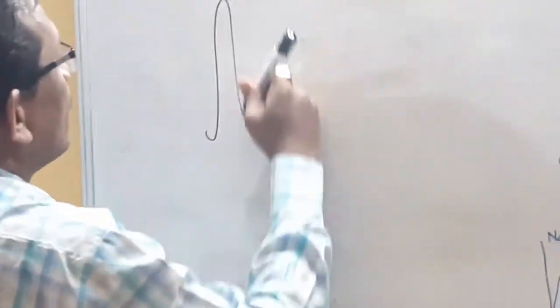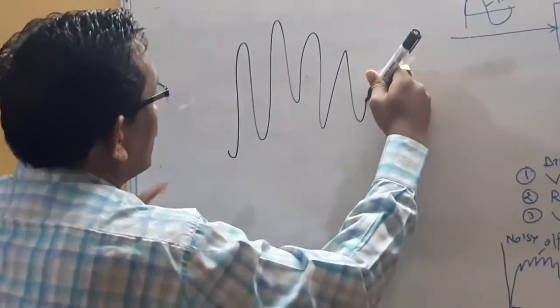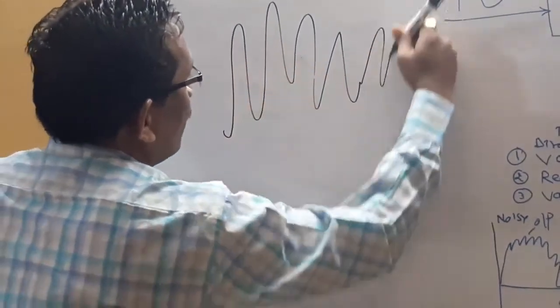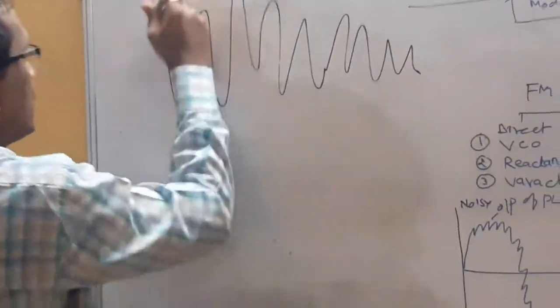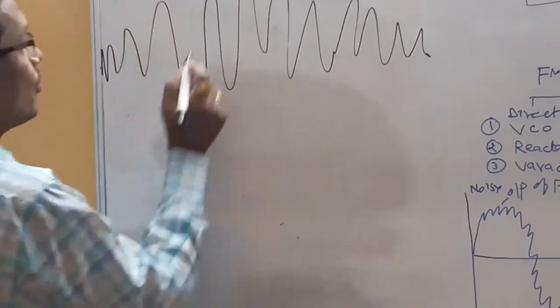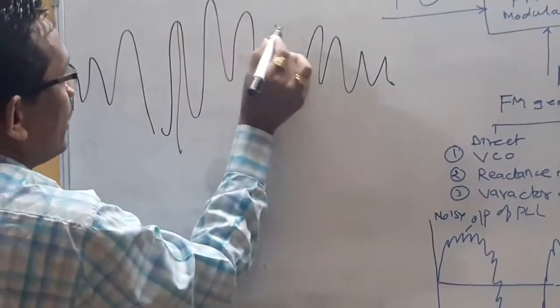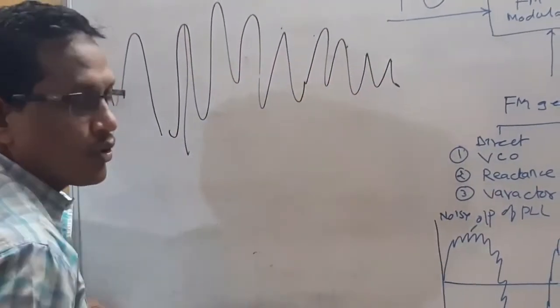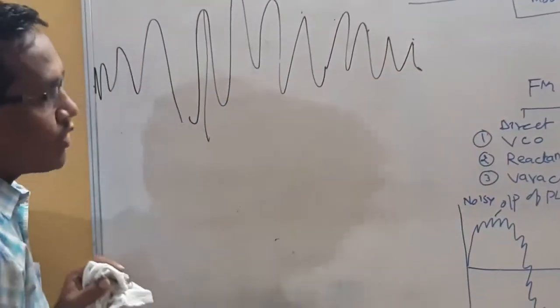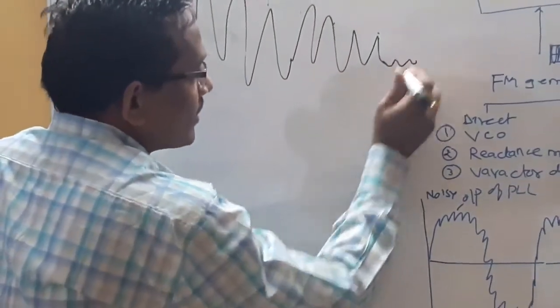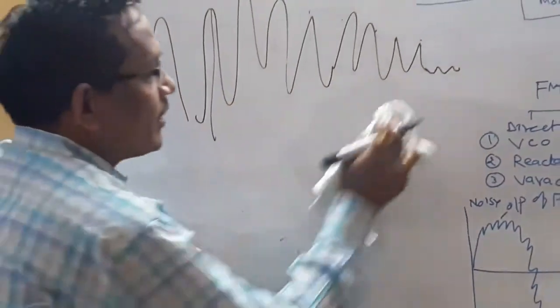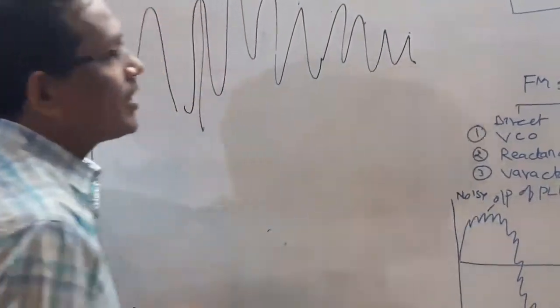When modulation index is equal to 6, such a type of spectrum I will get. This is the carrier, then 1, 2, 3, 4, 5, 6, 7 on this side, and again 1, 2, 3, 4, 5, 6, 7 on the other side. In the Bessel table it also shows like this, up to 9, but I will not consider the rest because it is not a significant sideband.